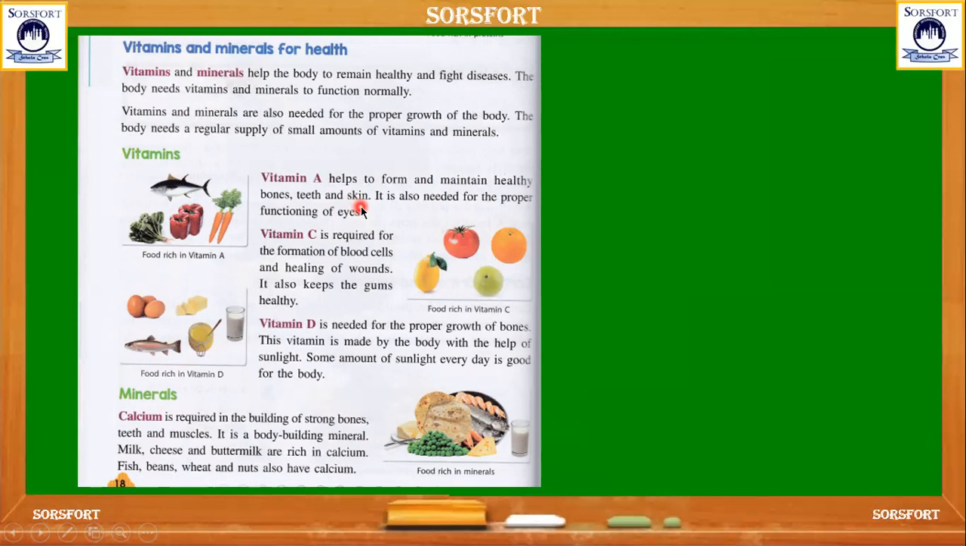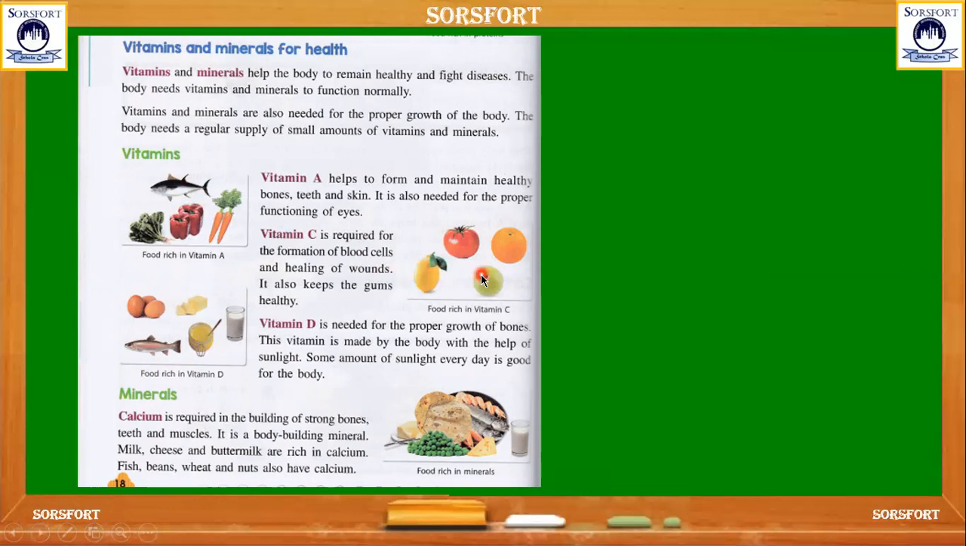For our healthy bones, teeth, and skin, we should consume vitamin A. It is also needed for proper functioning of eyes. Here we can see the foods that are rich in vitamin E: spinach, bell pepper, carrot, and fish. They are rich in vitamin E.